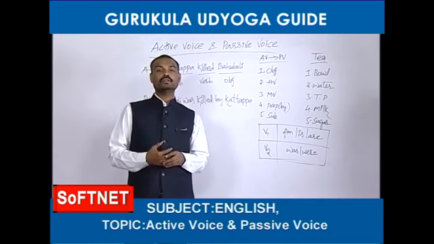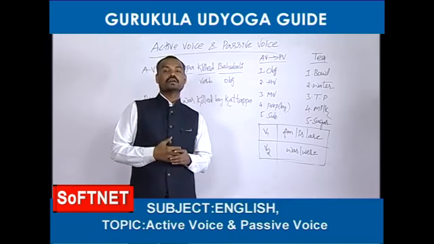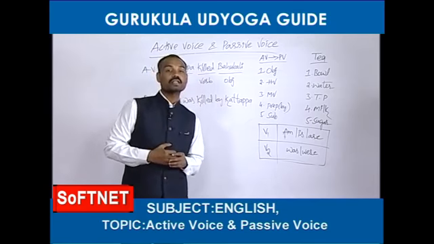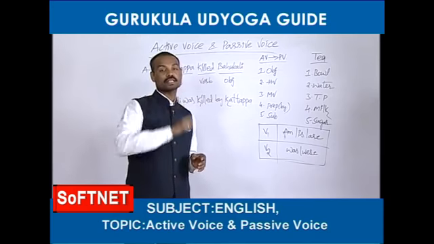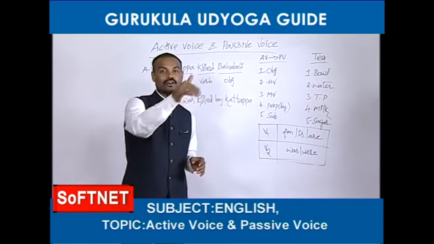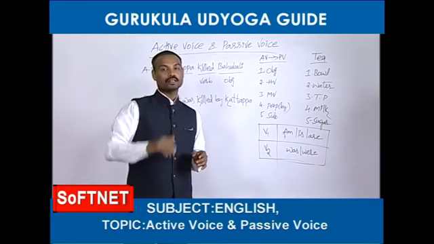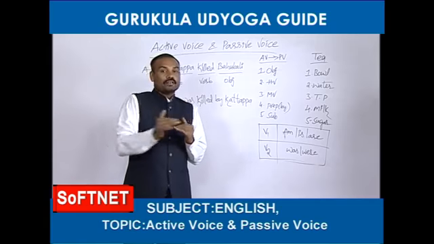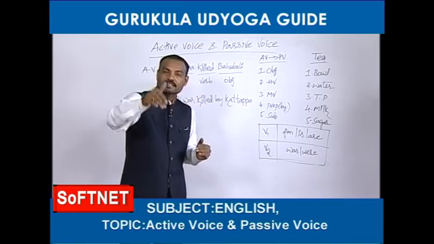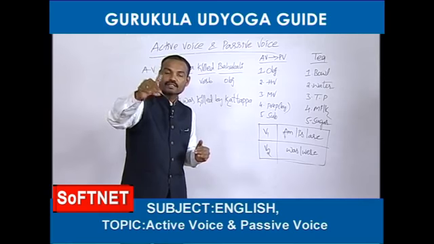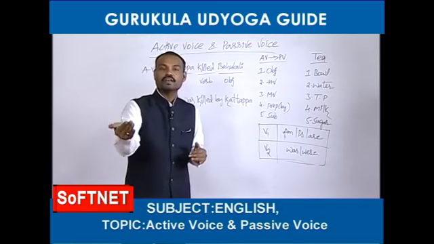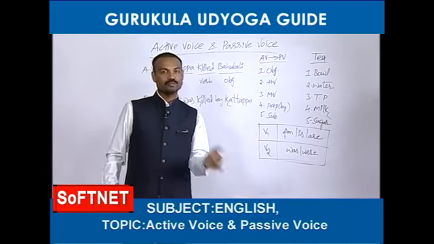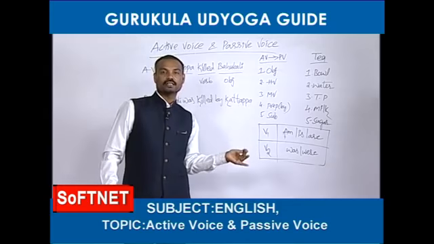Next, one more example. Hari was reading a book. It is past continuous tense. While we are learning tenses, the sentence is called past continuous tense. While we are learning activize, passivize, the same sentence is called activize. Hari was reading a book. The passivize of this sentence is a book was being read by Hari.